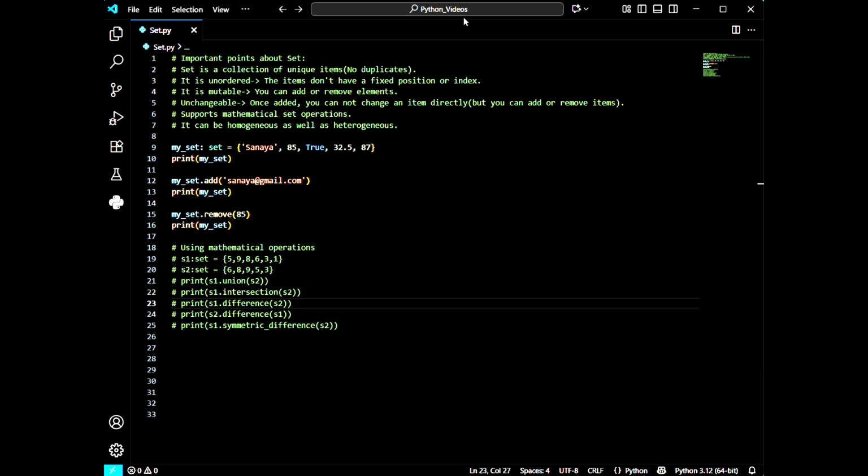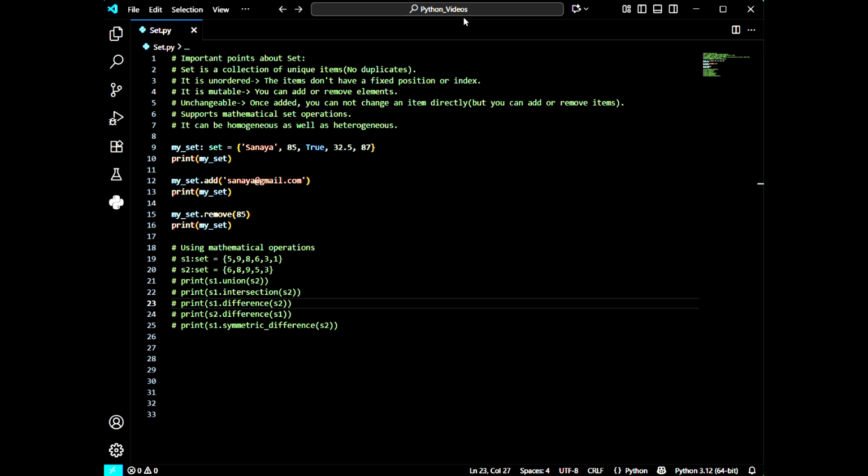Or let's suppose this world is a set, and we, the human beings, are elements in this world. As we all know, each person is different from others. That means all persons are unique, with unique habits and unique personalities. So we can consider the world as a set and we are the elements.